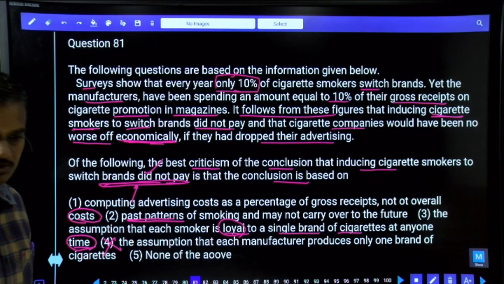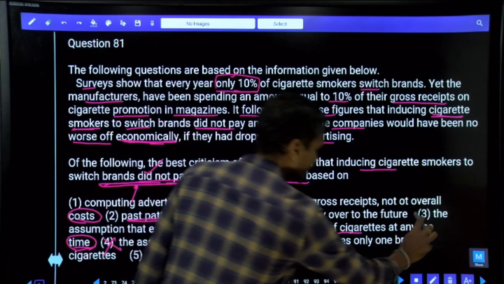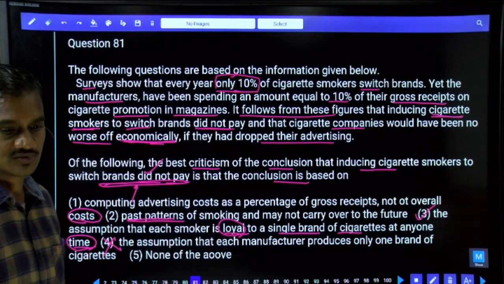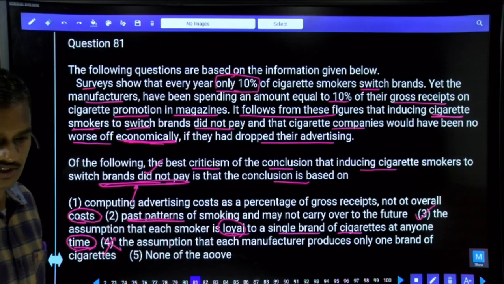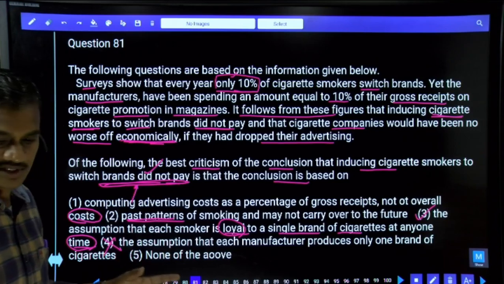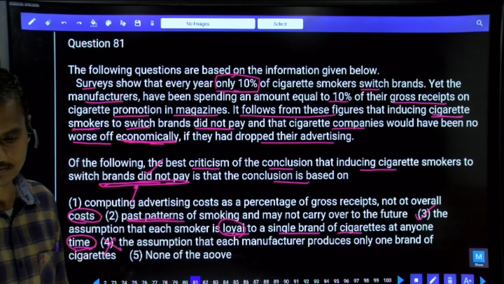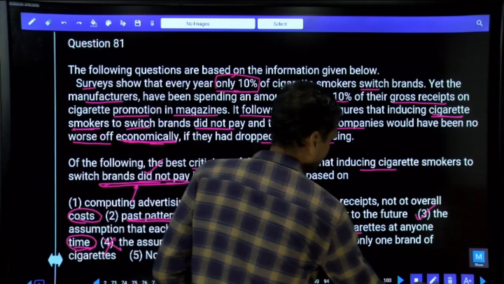Assuming that there is a chance of shifting from brand to brand, hence they are giving this information, though they know that it is not working, isn't it? Still they are giving this one. Why are they still giving this one? Assuming that maybe there were some times wherein people were able to shift the brand. Okay, hence what is your answer here? 3 is the answer.